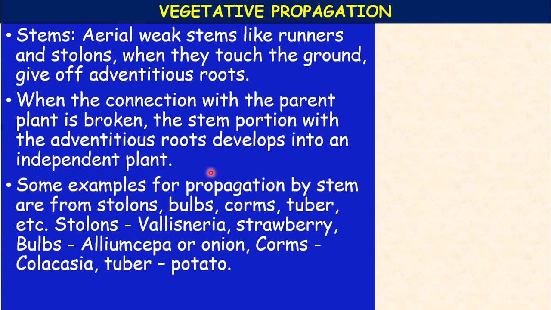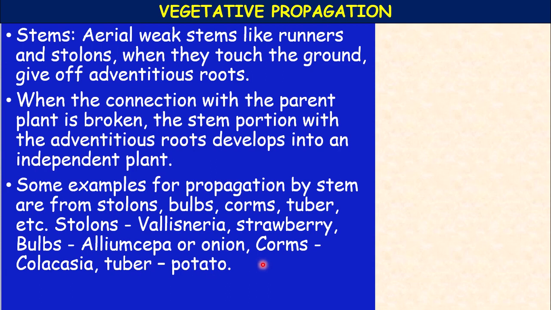So some examples of vegetative propagation by stem are from stolons, bulbs, corms, tubers, etc. For example, stolon examples are Vallisneria, a water plant, and strawberry. The bulb example is Allium cepa or onion, corms, Colocasia, and tuber, potato.